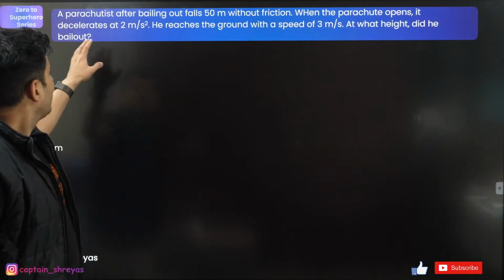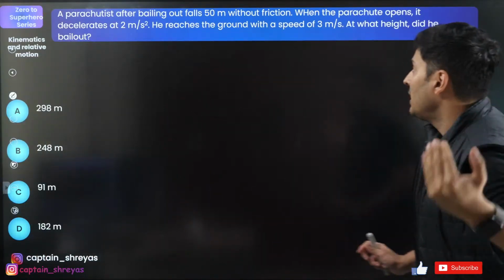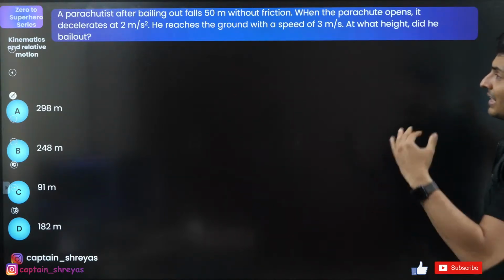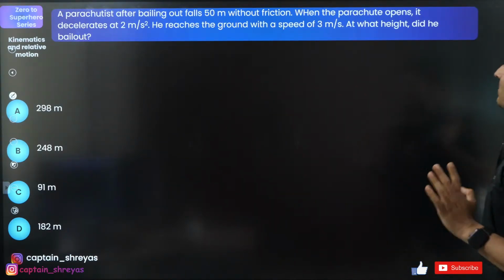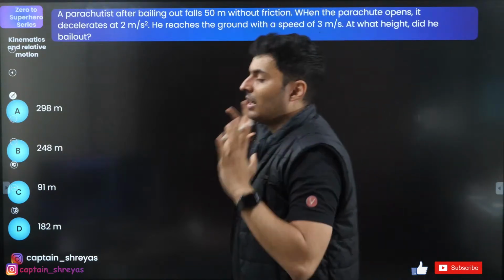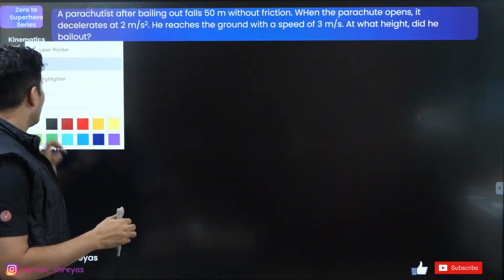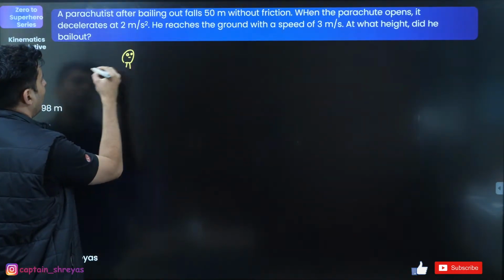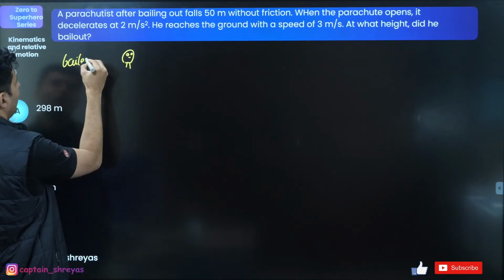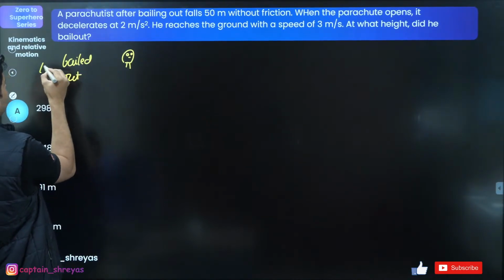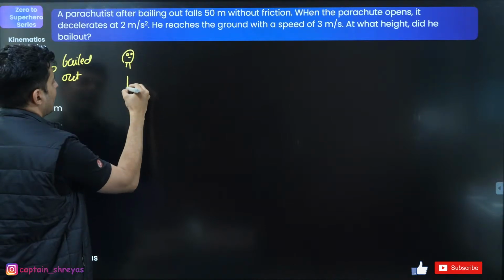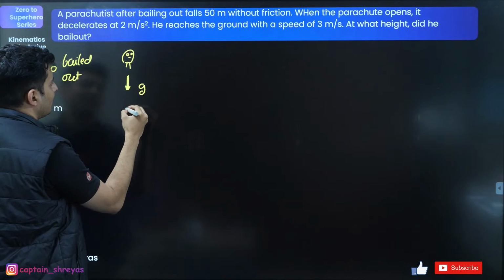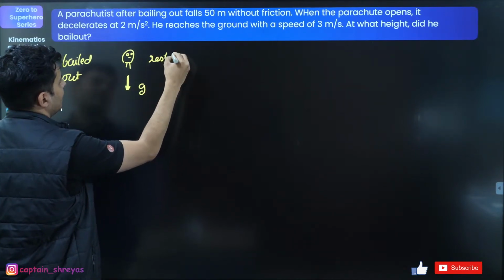Next question. A parachutist after bailing out falls 50 meters without friction, and when he opens his parachute, he decelerates at 2. He reaches the ground with a speed of 3. At what height did he bail out? Interesting. Crazy question. So imagine this is our Pandu and he has started falling. He bailed out over here, at t equal to 0. He is going to accelerate like a free fall, that means g acceleration. He starts from rest, let's assume.